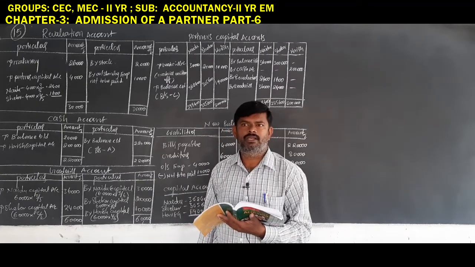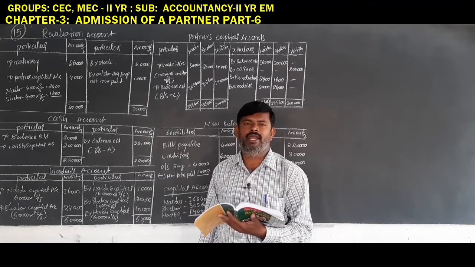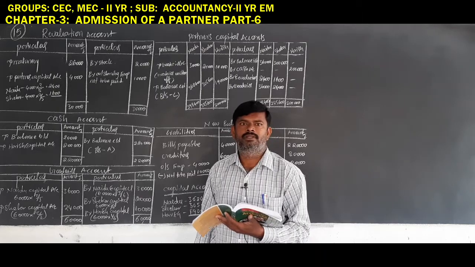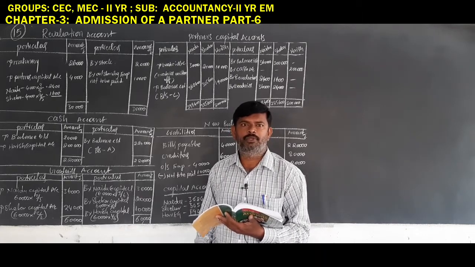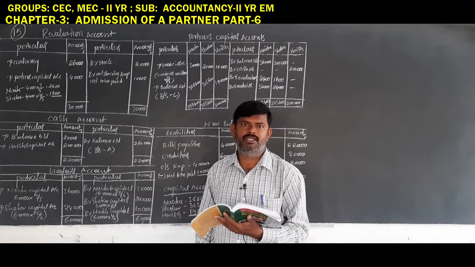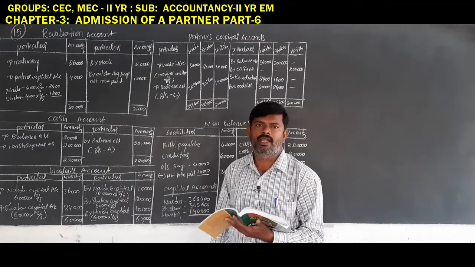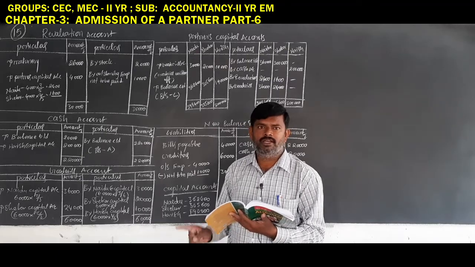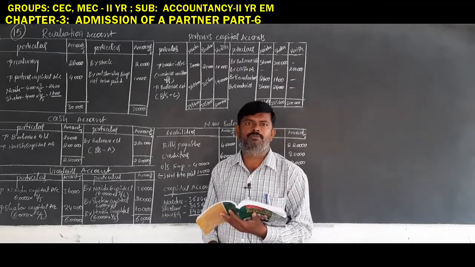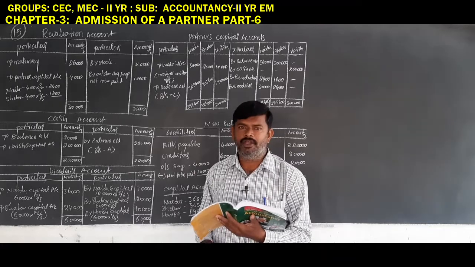So for the capital readjusted method and goodwill written off, you must have the new ratio. Why? Because capital readjusted is based on the new ratio, and goodwill written off is also as per the new ratio of all partners including the new partner.